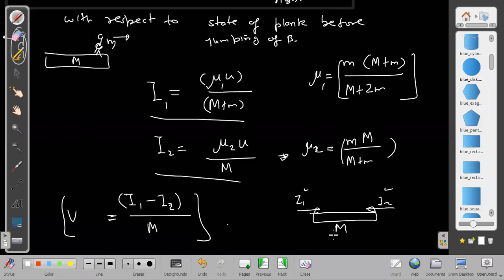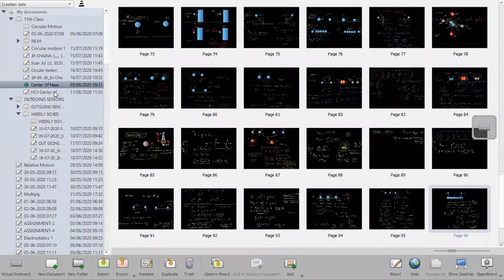Okay. The final answer is m square u by m into m plus 1. Let us check the answer. We can check the answer by HCV, which I have brought here. Let us see what answer is given in that. M square u by m into m plus 1. Let us check the answer. The HCV book is here. I have seen it somewhere.